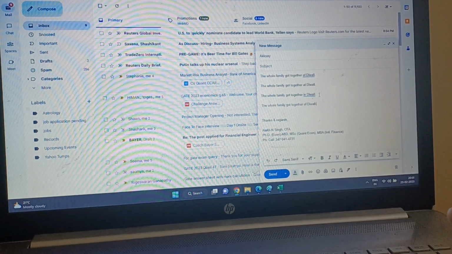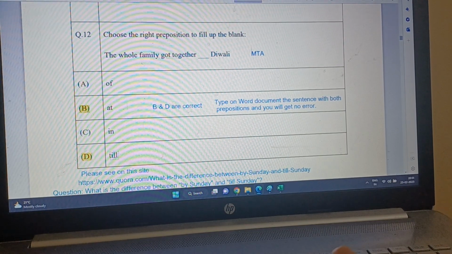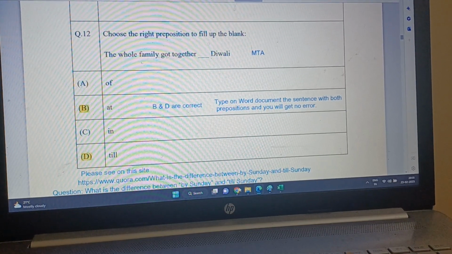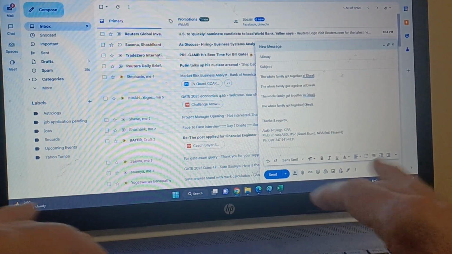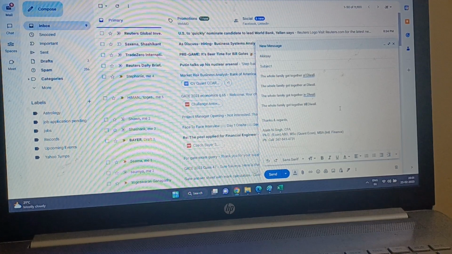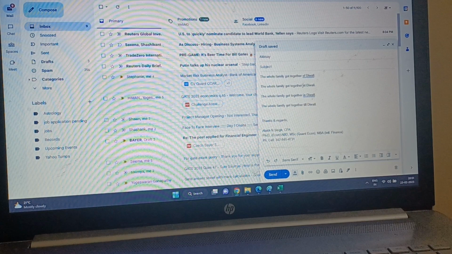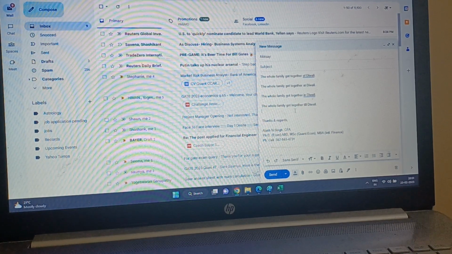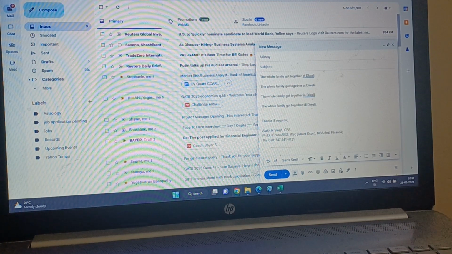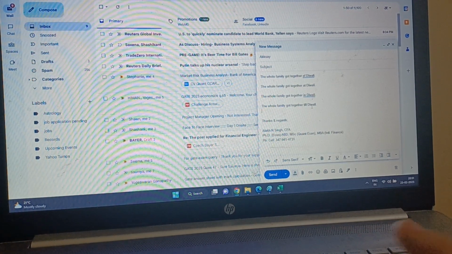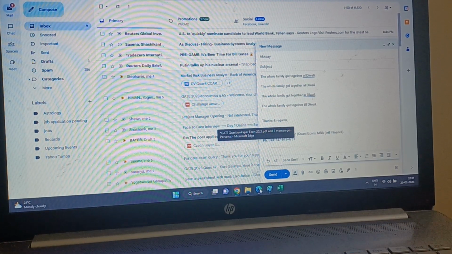Now the last one, which is "till". Let me type here, till Diwali. And Google is saying this is correct. So options B and D both are correct. The whole family got together till Diwali, and Gmail, which checks the grammar, says that it is correct. So actually the answer should be B and D.